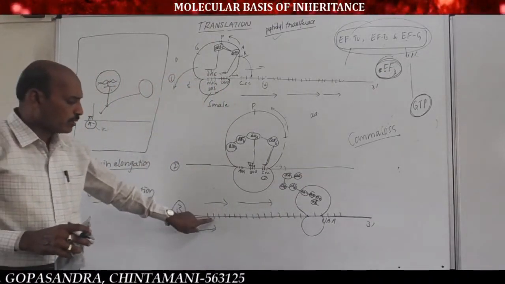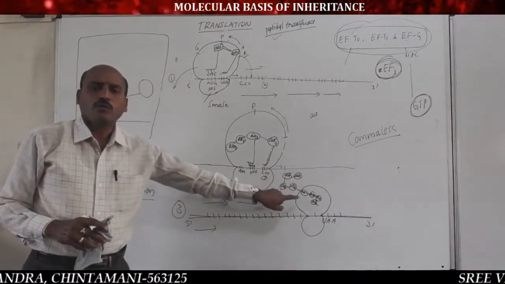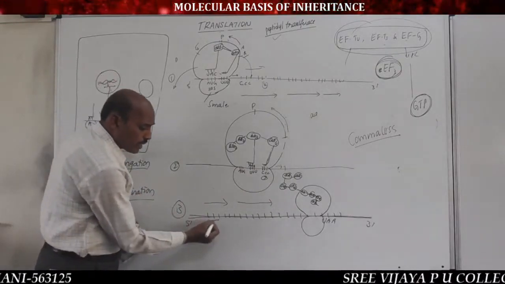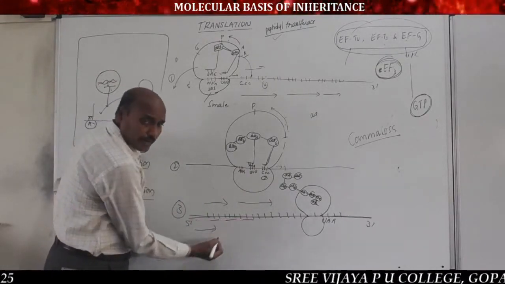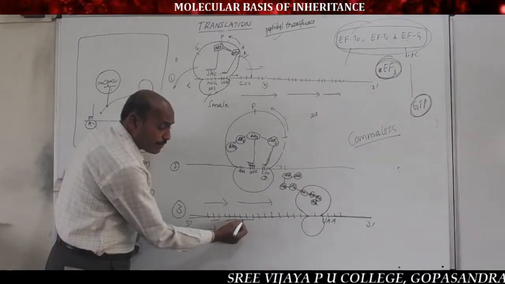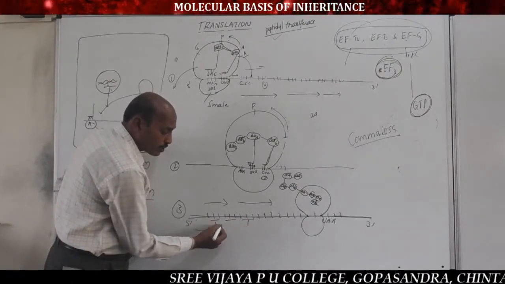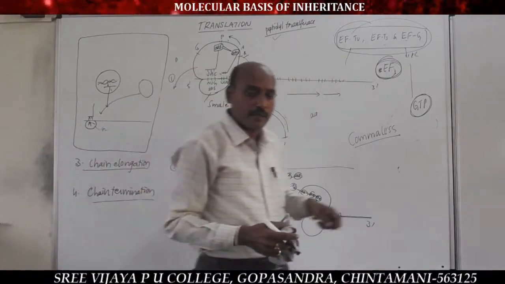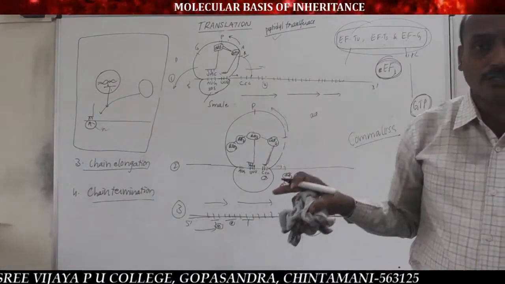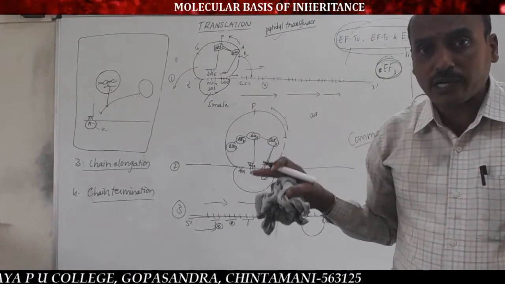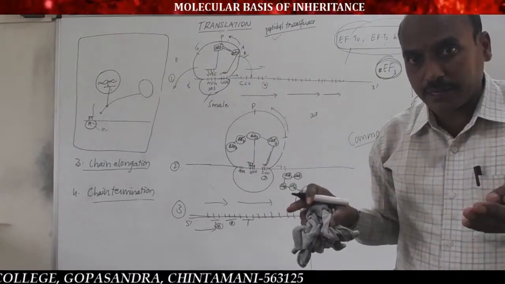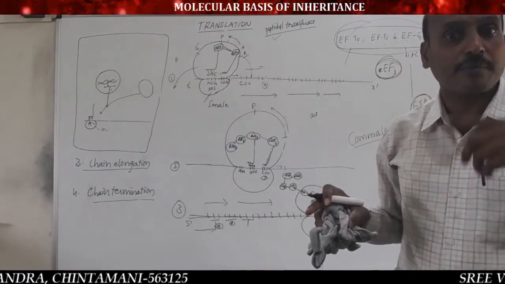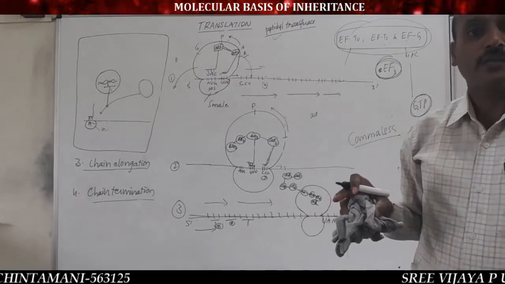So here, one triplet codon equals one amino acid, including the initiator codon. A group of 3 nitrogen bases, a triplet codon, equals one amino acid. Important: the number of triplet codons present on the mRNA, except the terminator codon, equals the number of amino acids in the polypeptide chain in the protein molecule.